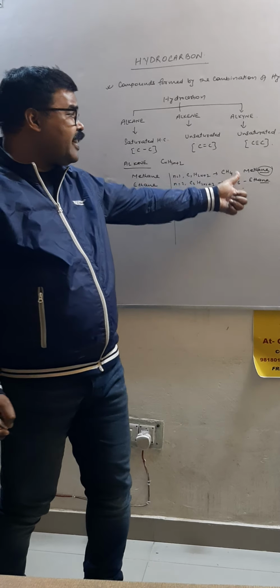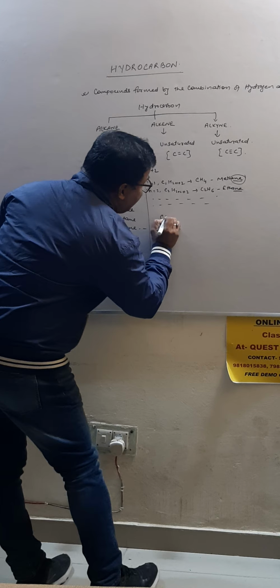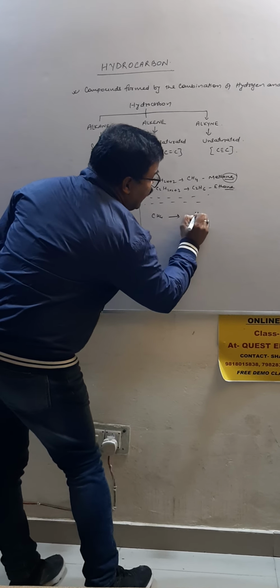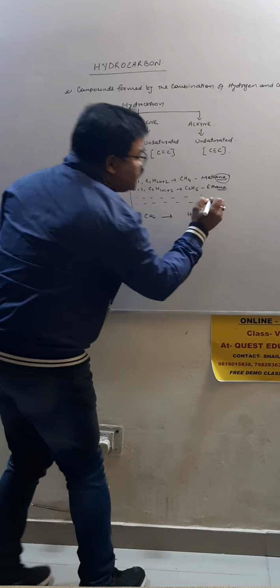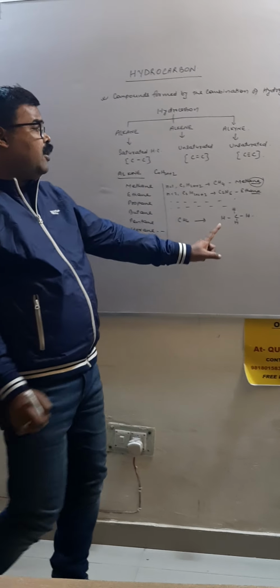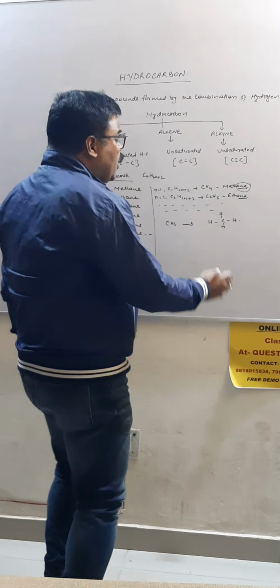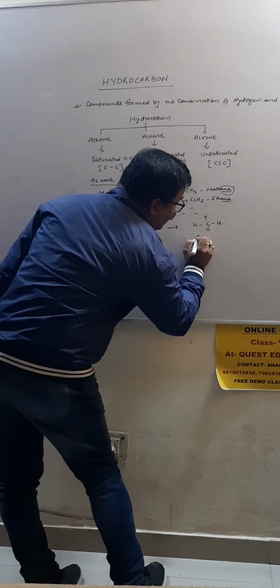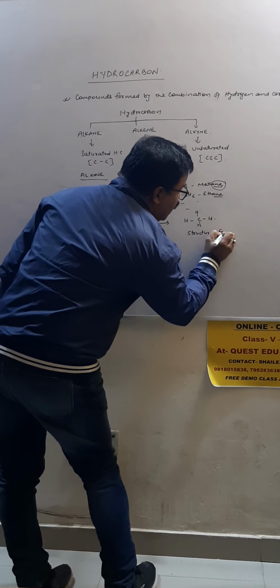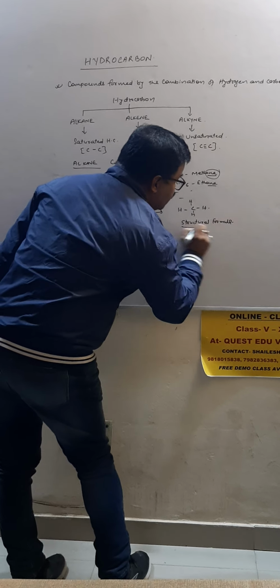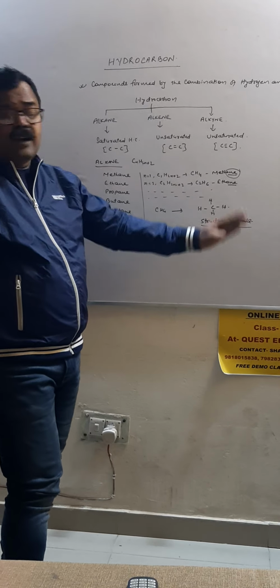Now, if you see the structural formula for these, CH4 you can write H, C, H, H. All the bonds are fulfilled by hydrogen. Now, this is the structural formula. This is known as structural formula. In the similar way, you can form the compound's name.